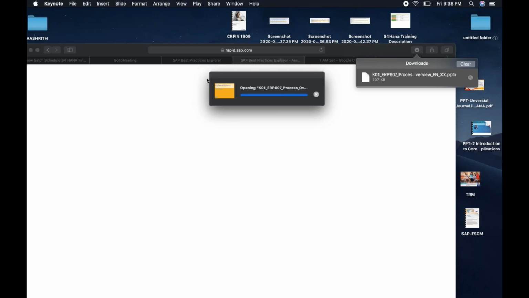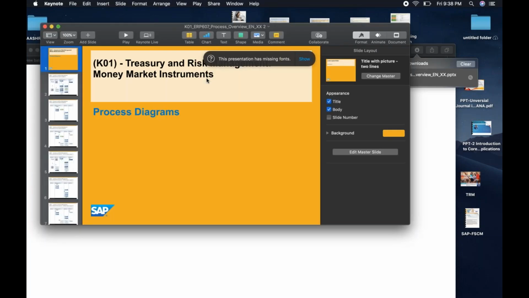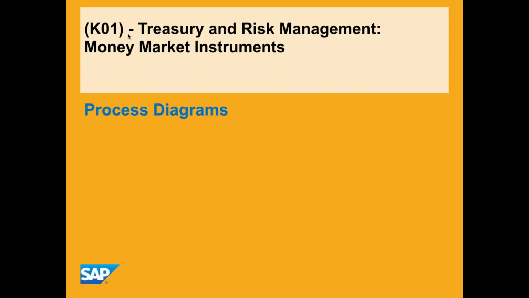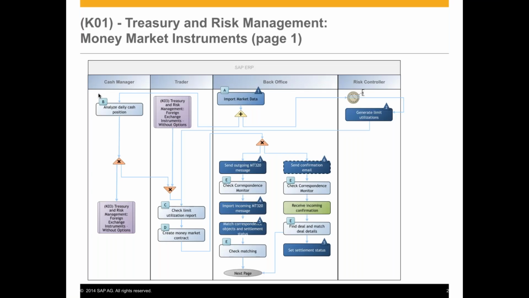See here. So I analyze the cash position. You can see in the first column cash manager. After that, I call the treasury consultant. Then I ask a question, which financial instrument is suitable to me? You answered that as a treasury consultant, money market is suitable as per your requirement. Okay, I accepted that. Then what the treasury consultant will do?